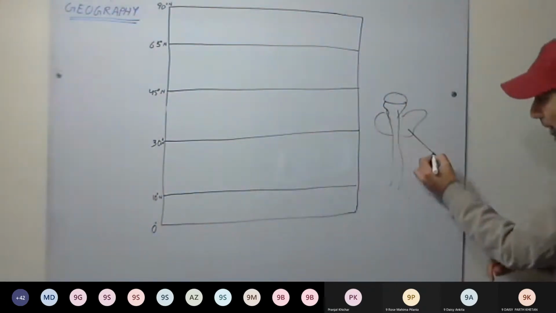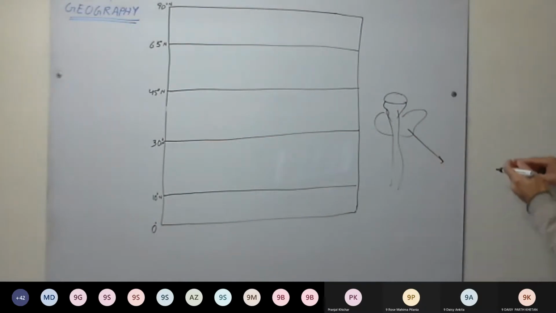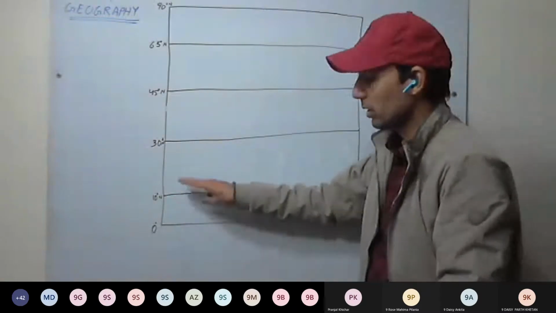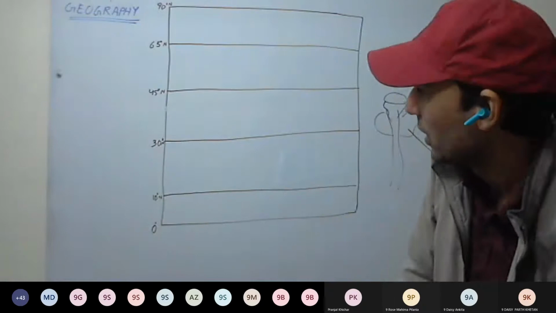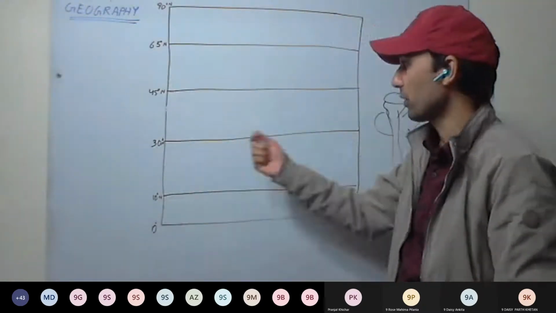The change will be gradual: a little bit of change in height, and then grasslands where majorly only grass will be there. So a little variation in these degrees is fine. That's why we have taken multiples of 5 degrees.